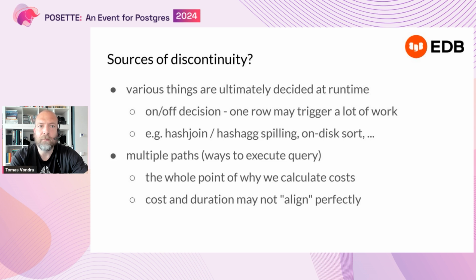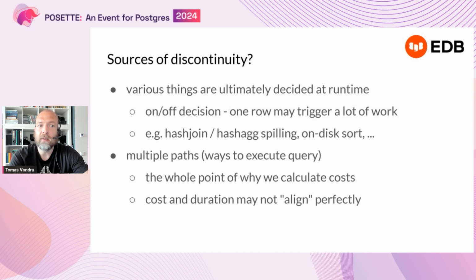The first one is related to things decided at the runtime, right? So those are decisions where, if you process just a little bit more data, like one more row, it flips some algorithm or something to a slightly different behavior, and that can actually change the performance. The other problem that we have, and I'm going to talk about that later, is having to deal with multiple different paths, different execution plans, right?